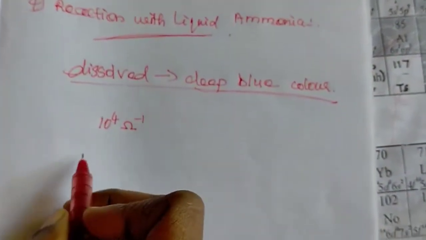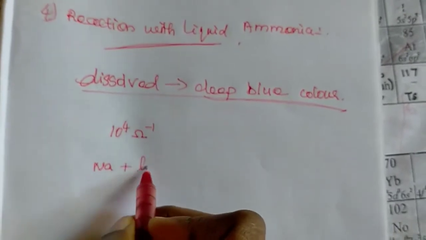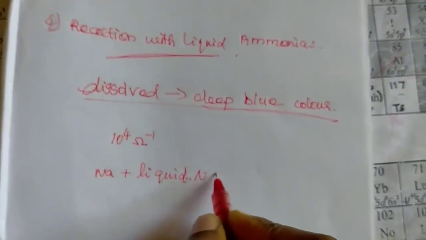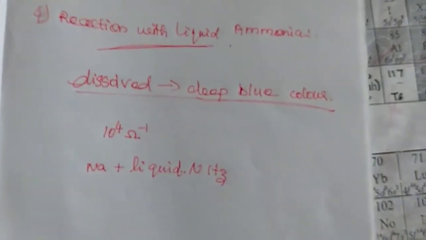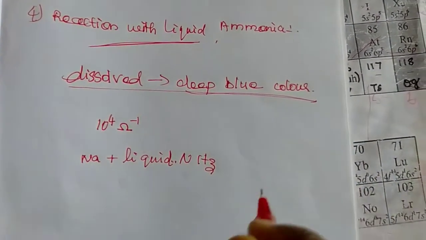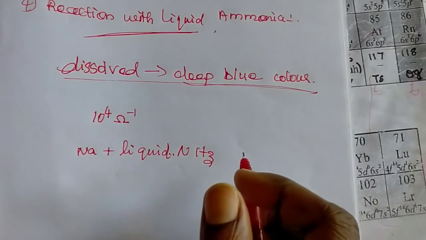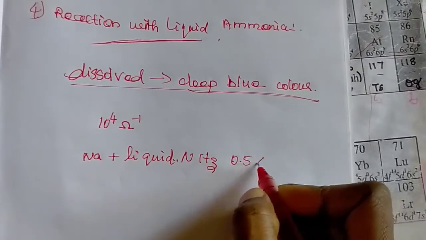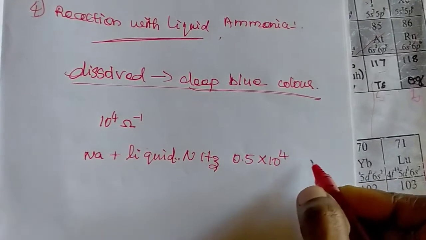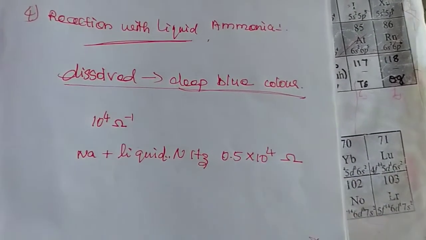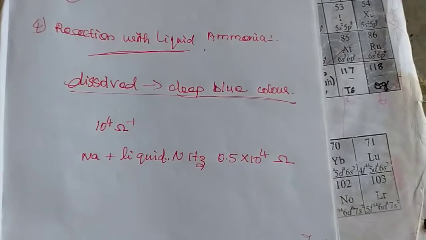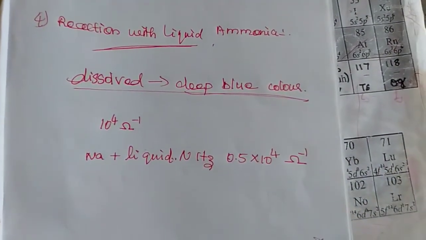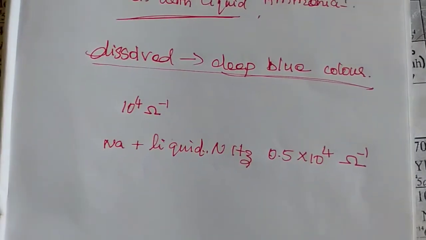And the sodium dissolved in liquid ammonia solution has a specific conductivity of 0.5 into 10 power 4 ohm power minus 1. So why has this happened?